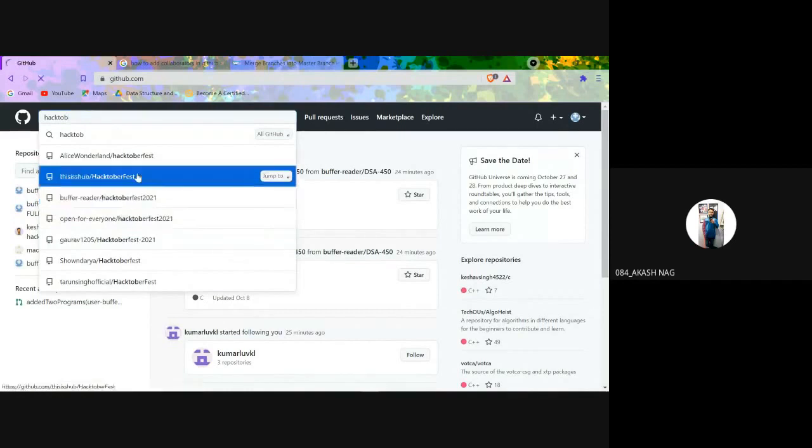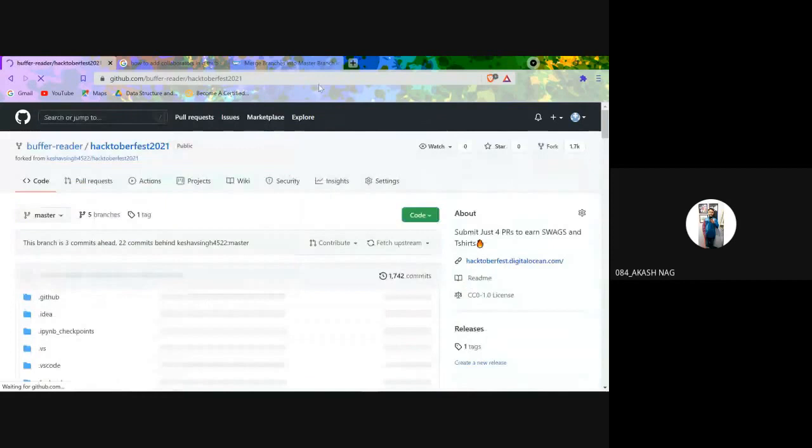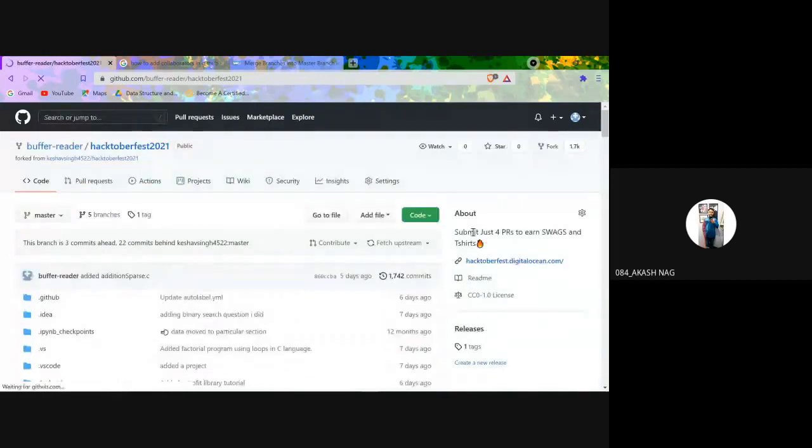You just need to open the repository. You need to see that in the about section there is nothing called Hacktoberfest. There will be a tag called Hacktoberfest. If there is that tag, then only your Hacktoberfest changes will reflect, otherwise they won't.